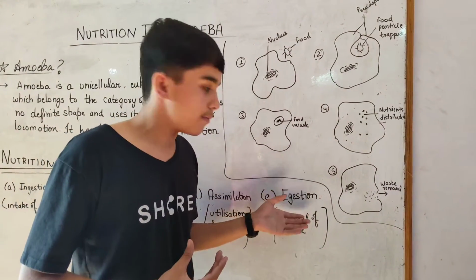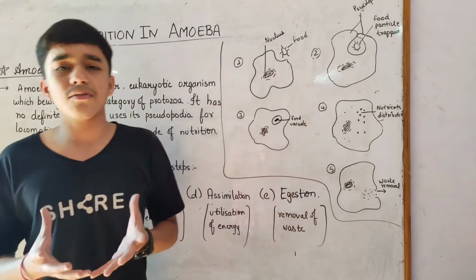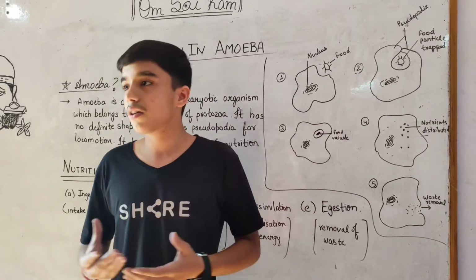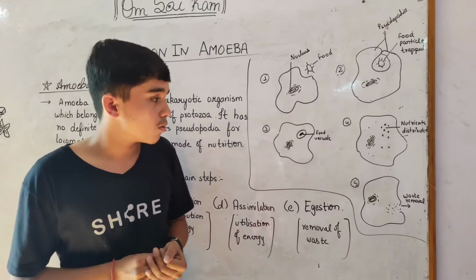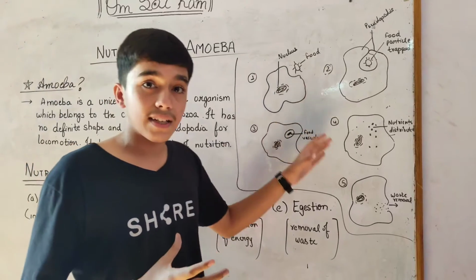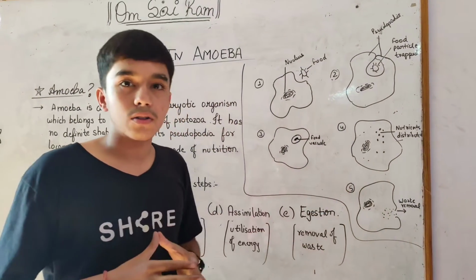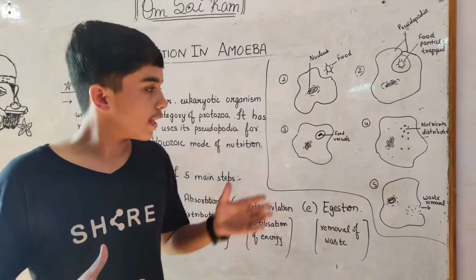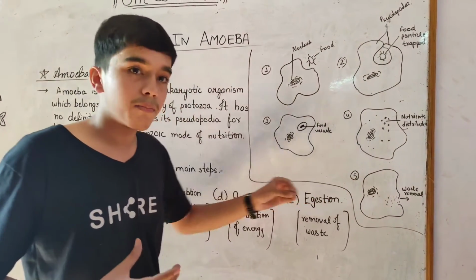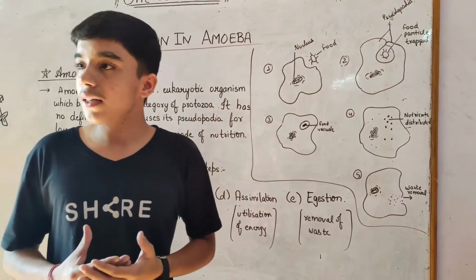Let's come to the final step, that is egestion. As we know that it is all a biological process and biological processes are not 100% accurate. So some improper functioning or some waste is produced at every stage. So it is also necessary to remove this waste, because if it exists in the amoeba structure, it will produce toxins and amoeba will ultimately die.